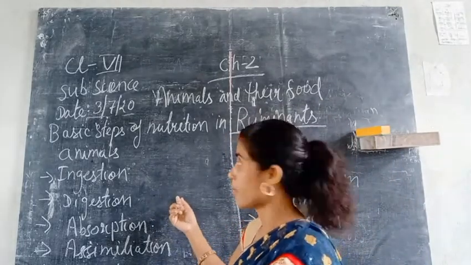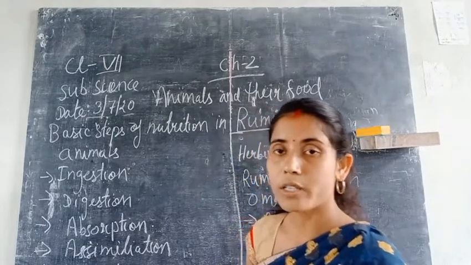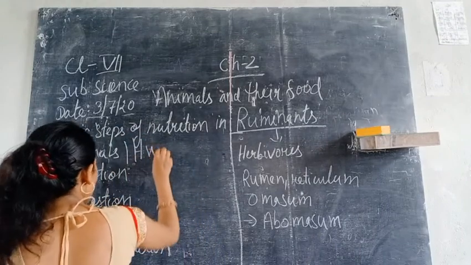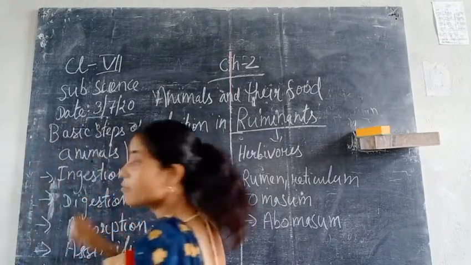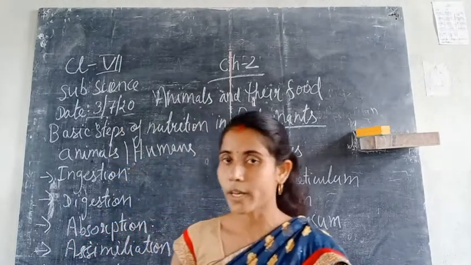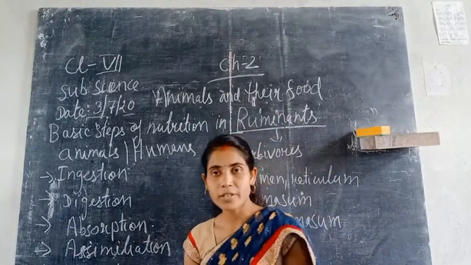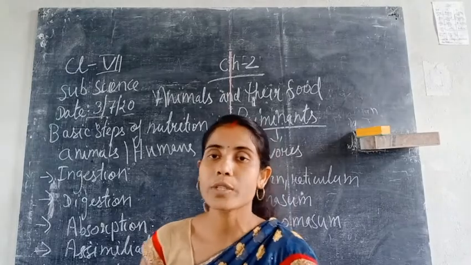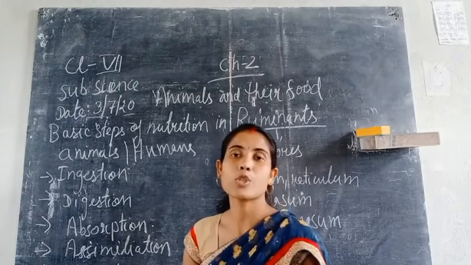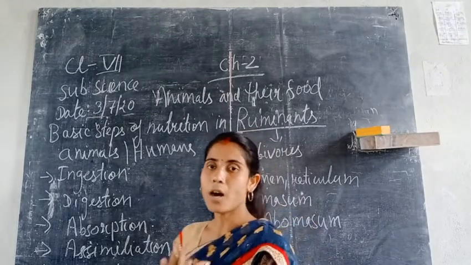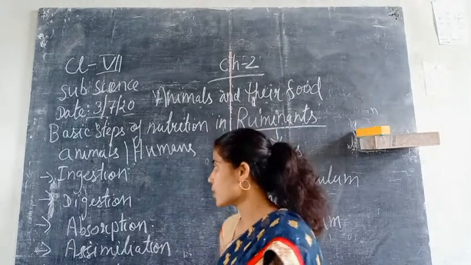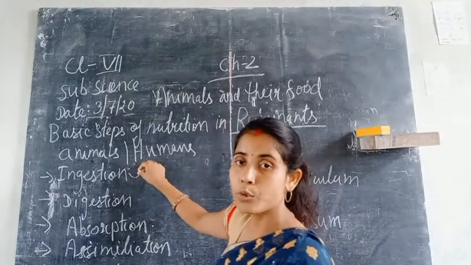So first, let us talk about the various steps of nutrition in the human beings. When we are talking about the human beings, ingestion means what? Ingestion happens through our mouth. You can see our mouth is an open cavity through which we take our food inside our esophagus, that is your food pipe. So we have food through the mouth, and then it goes to the esophagus, and then it goes to our stomach. So the first step is the ingestion process, which happens through our mouth.